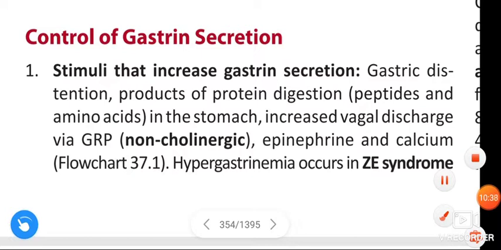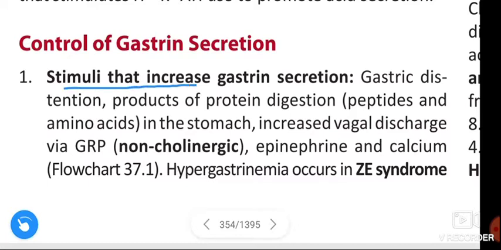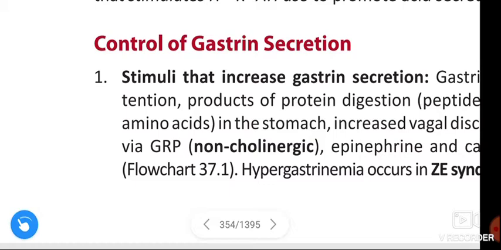Hypergastrinemia occurs in Zollinger-Ellison syndrome. See once again, stimuli that increase the gastrin secretion: gastric distension, products of protein digestion like peptides and amino acids in the stomach, increased vagal discharge via the GRP, non-cholinergic, epinephrine and calcium.